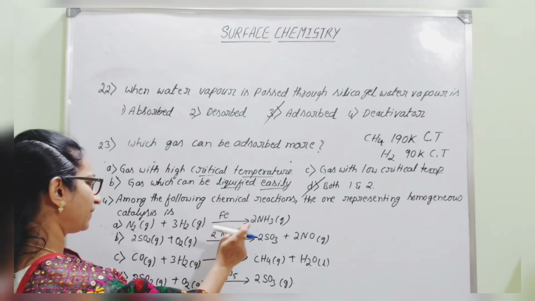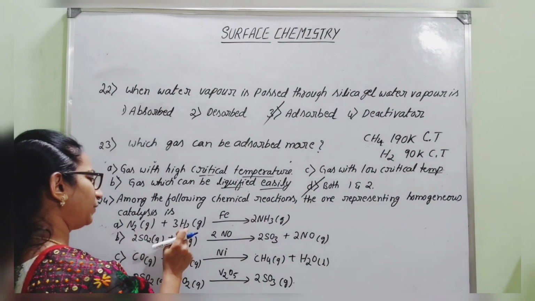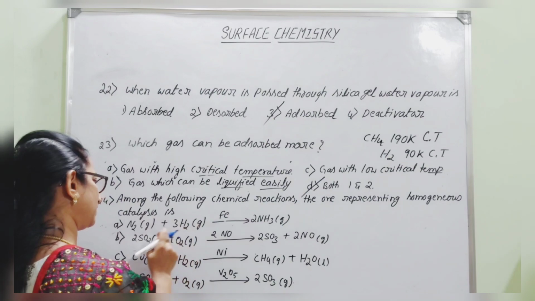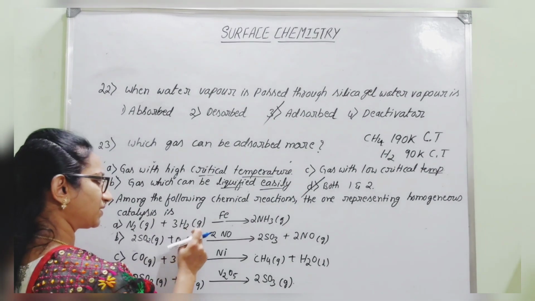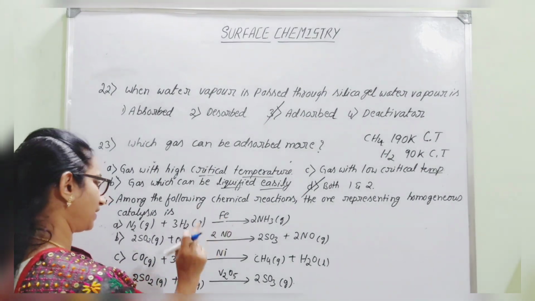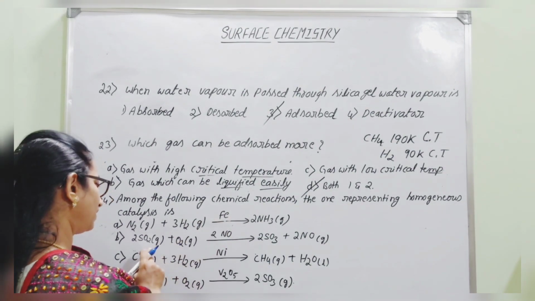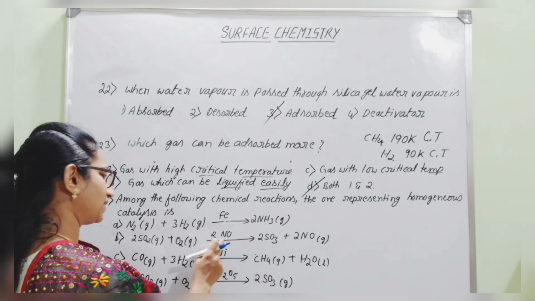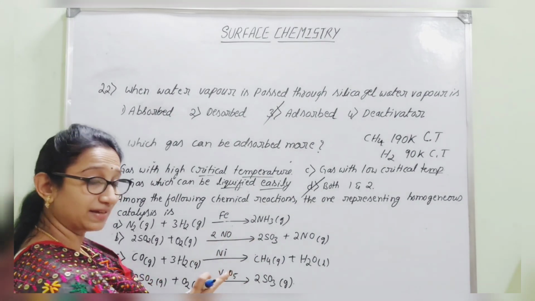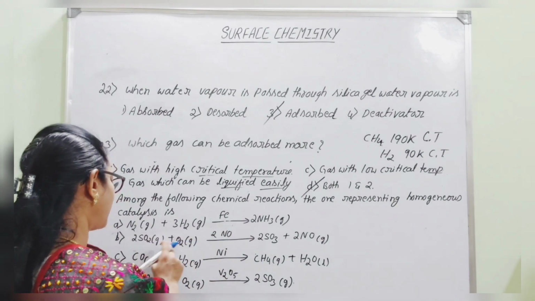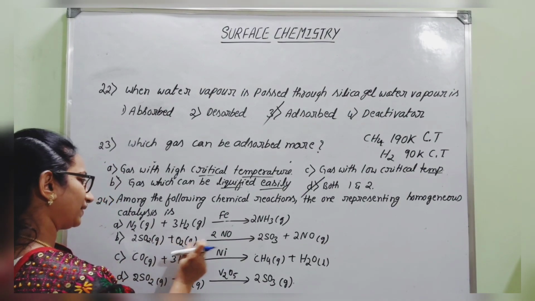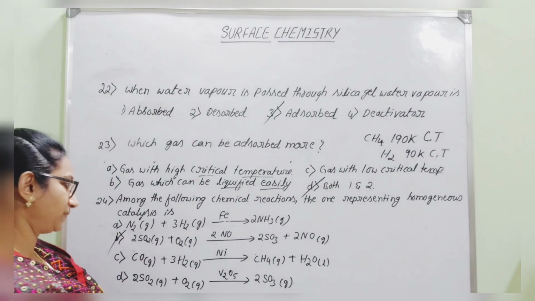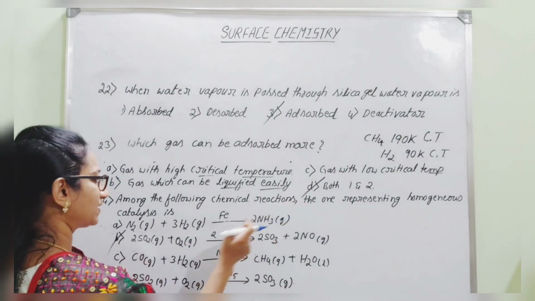So this is the conversion of favours process, that is nitrogen and hydrogen combining to give ammonia. So here iron is used as catalyst. Nitrogen and hydrogen are in gaseous state, but iron is in solid state. So it is not homogeneous. Next, SO2 plus O2 giving rise to SO3. It is the lead chamber process. NO, nitric oxide, is acting as catalyst. So both the reactants as well as the catalyst are in the same phase. Hence, it is the right option. It is an example of homogeneous catalysis.